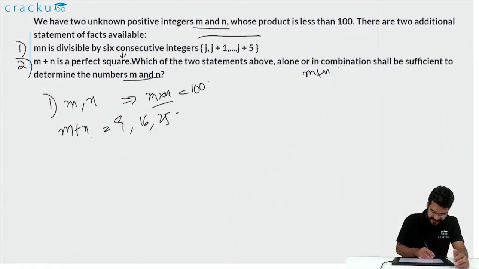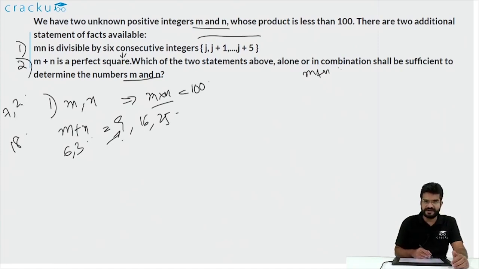Just to give you an example, suppose m and n are 6 and 3. Their product is 18, which is less than 100, and their sum is 9. Or you can assume that m and n are 7, 2. Again their sum is 9, their product is 14, so their sum is a perfect square and their product is less than 100. So using statement 2 alone, we can't go anywhere and we can't figure out the values of m and n.